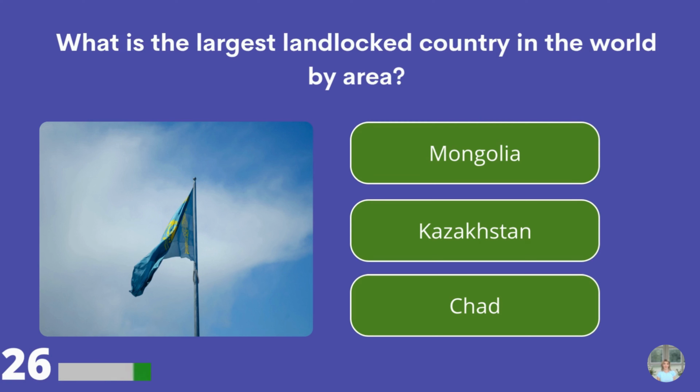Who was the first human to journey into outer space? Yuri Gagarin, John Glenn, or Alan Shepard? Yuri Gagarin.